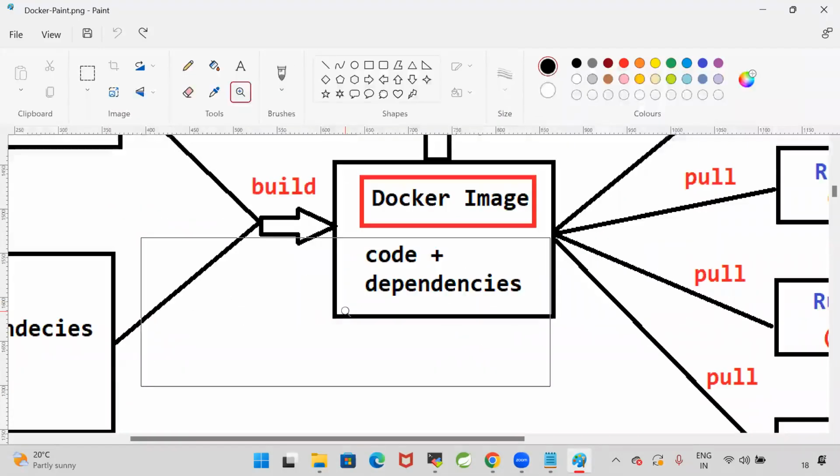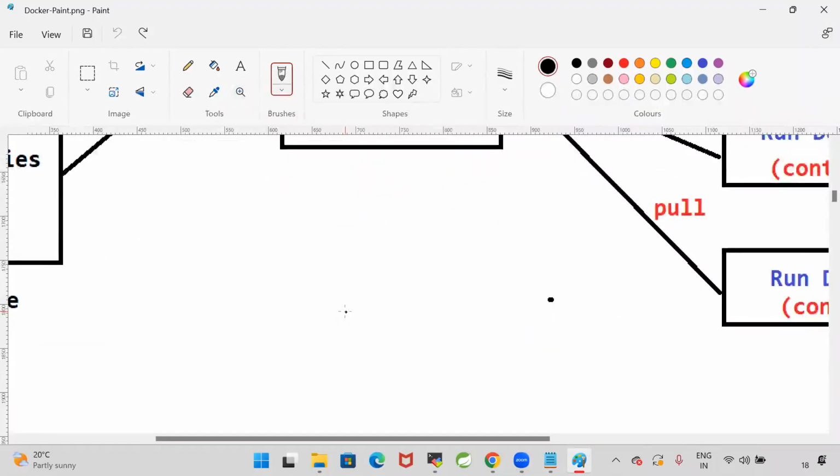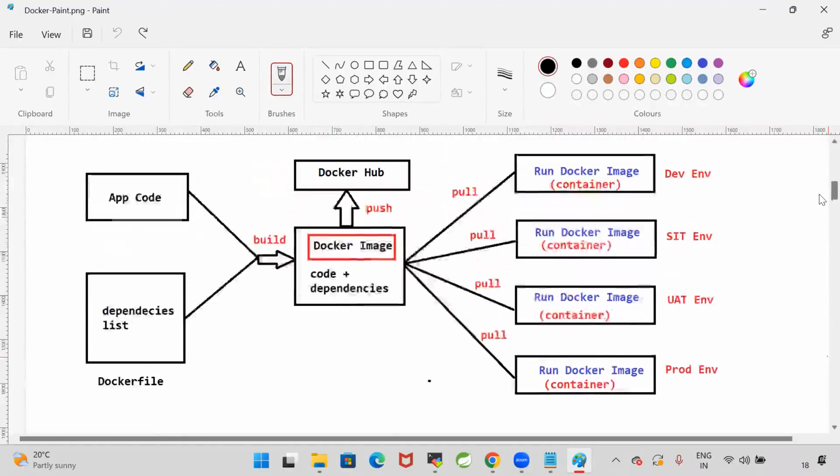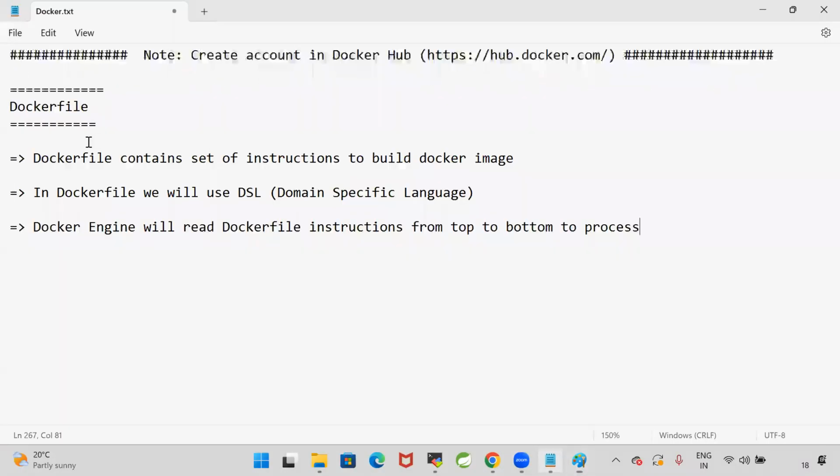What are the things that we need to run our application? We are going to specify that in the Docker file. So here, Docker file contains a set of instructions to build the Docker image. In Docker file, we will use DSL, domain specific language, right? Docker engine will read the Docker file instructions from top to bottom to process.